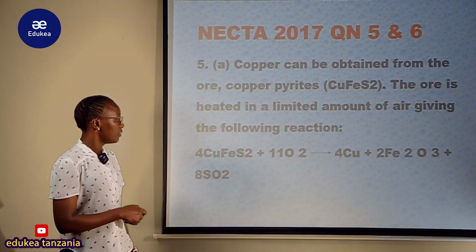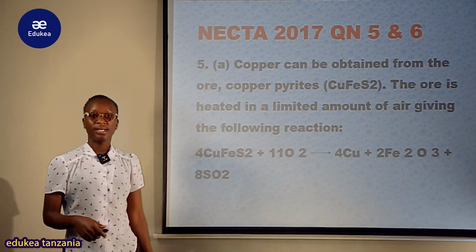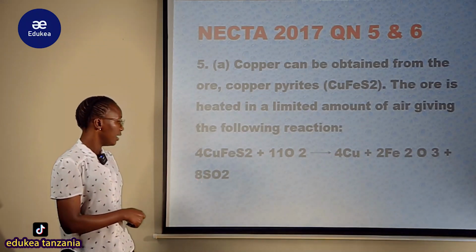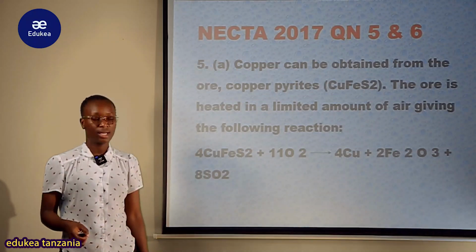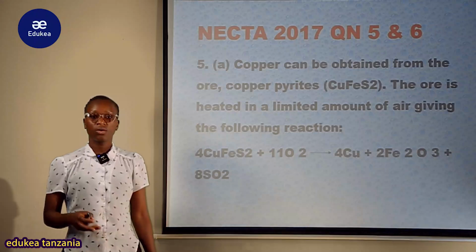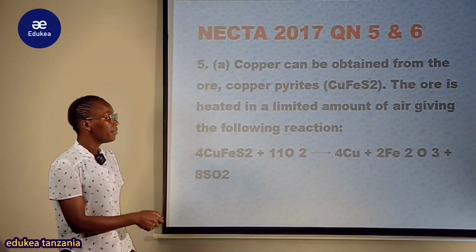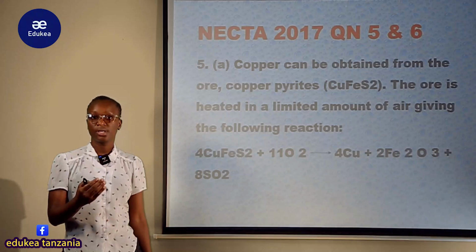But also this is sulfur. Taking this 2 times 4 you get 8. That's why here there is 8 sulfur dioxide. So if you consider the element sulfur, here it will be 8. But when you come to oxygen, 8 times 2 you get 16, plus that one, 2 times 3 is 6. 6 plus 16, obviously you get 22.